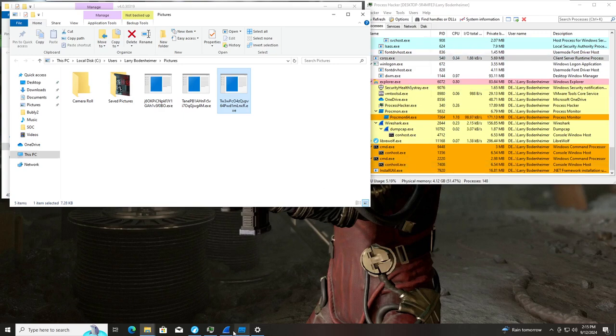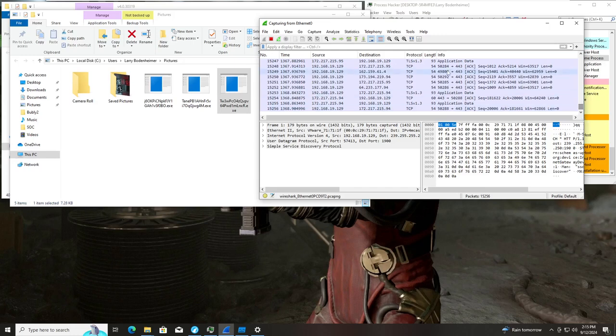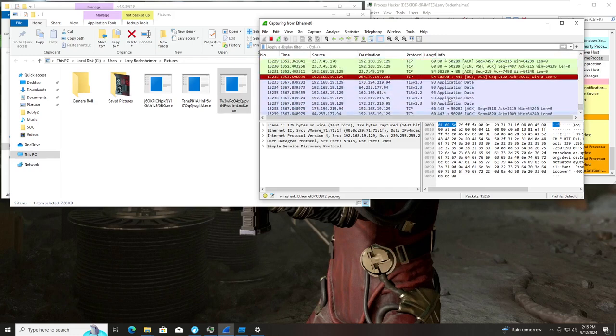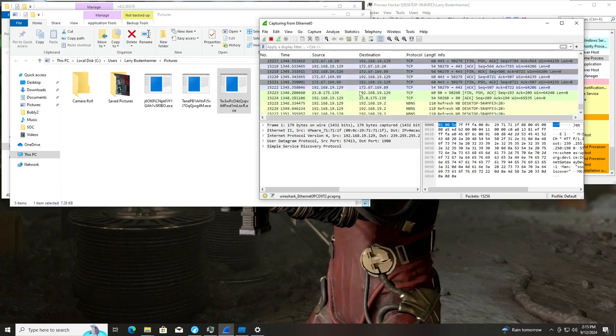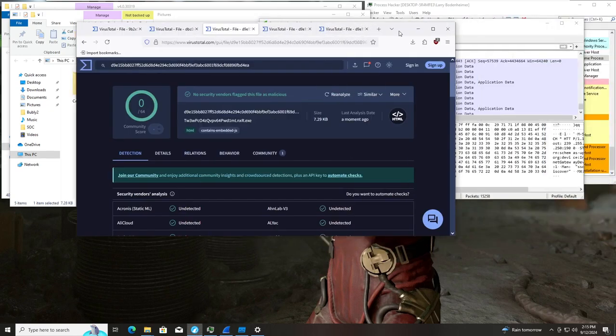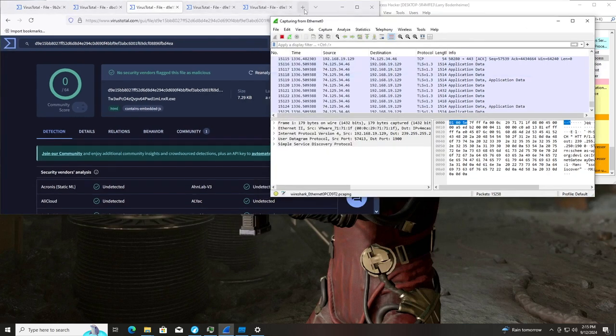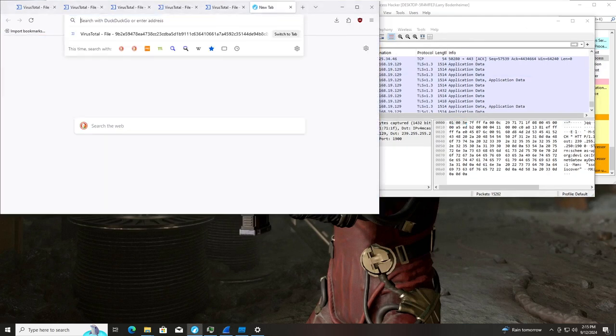Right. Let's go back to Wireshark one more time. There's gotta be something I'm missing here. What could it be? The 7.4. We've been getting connections from the 7.4 the whole time. So there's something that this is not telling us. Because the whole time this malware has been running...